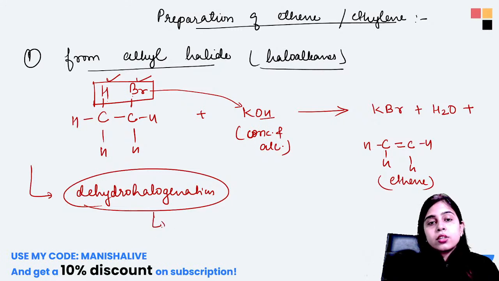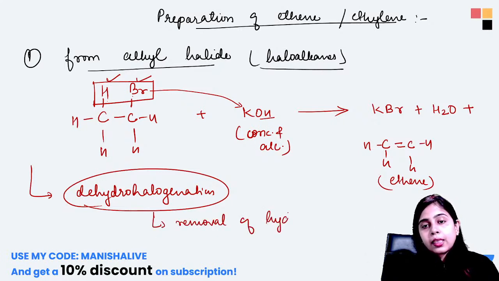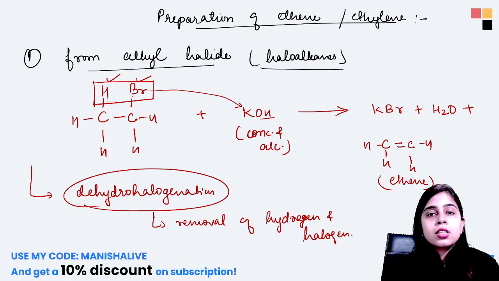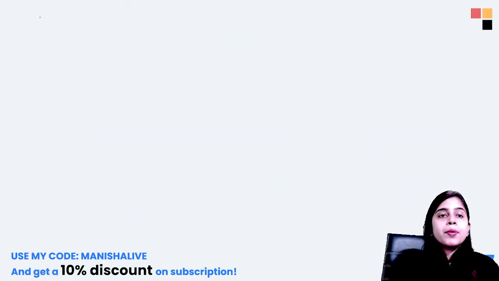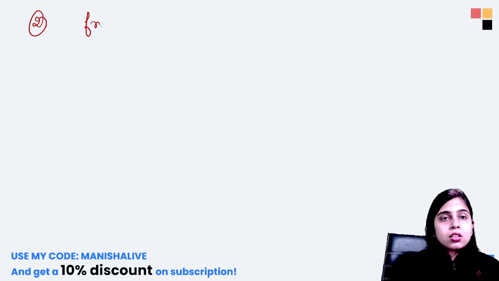So, that is the removal of hydrogen and halogen. Clear? So this is the first method of preparation of your alkene, that is your ethene. I hope it is clear to everyone. The second preparation method is from alcohols.